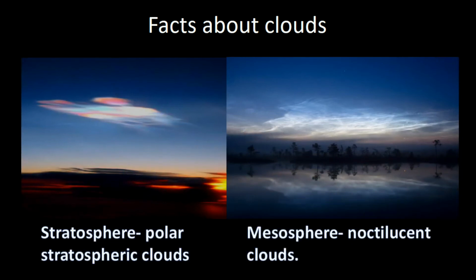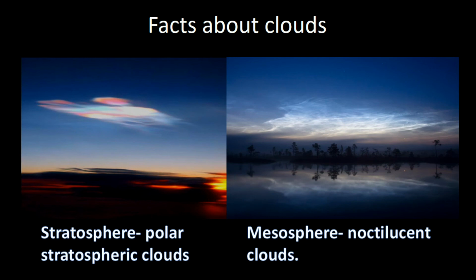Second fact is, generally clouds are found in the troposphere, but there are some special clouds which are found in stratosphere and even in mesosphere. The cloud found in stratosphere is polar stratospheric cloud. These clouds are found between the altitude of 15 km and 25 km.